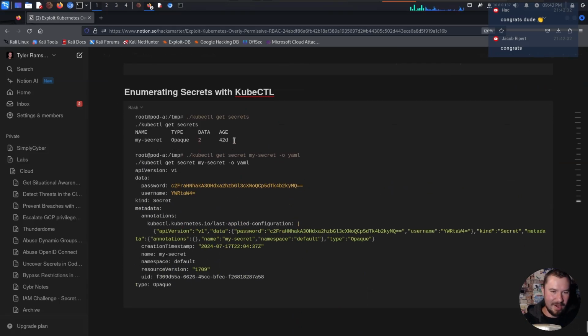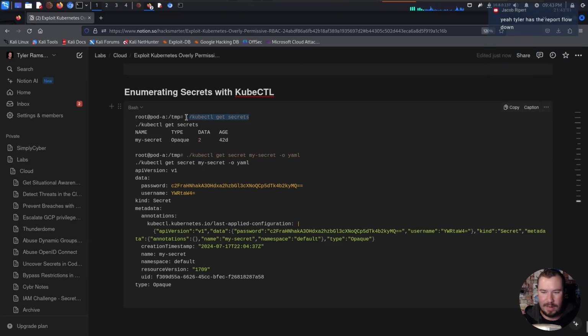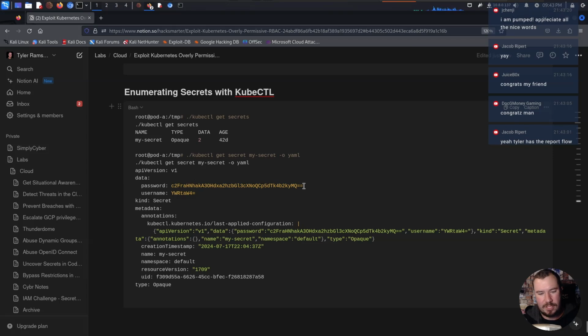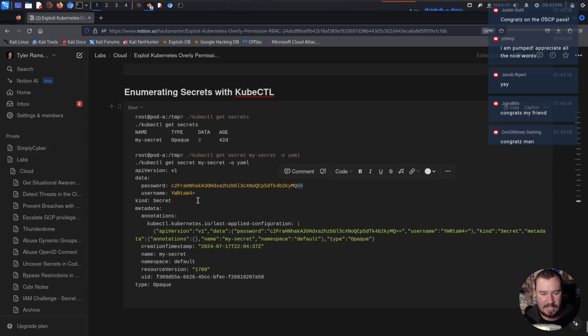If we look over at our Kubernetes stuff, we were able to get our secret. And we have one secret right here called my secret. And then if we want to get the secret of my secret, we can pass it the output of YAML. And we have a password and a username. Now it's very clearly, if you've ever done any CTFs in general, this is base64 encoded. As soon as you do enough of these, you begin to recognize very quickly when something's base64 encoded. Usually these type of letters, lowercase, uppercase, and this is especially a big idea that this might be base64 encoded. And we can go ahead and base64 decode it really easily in our terminal.